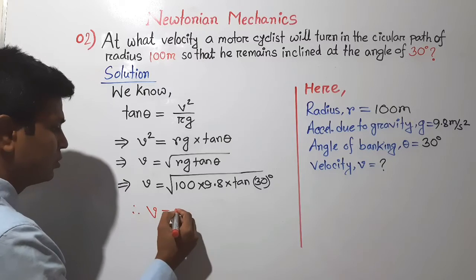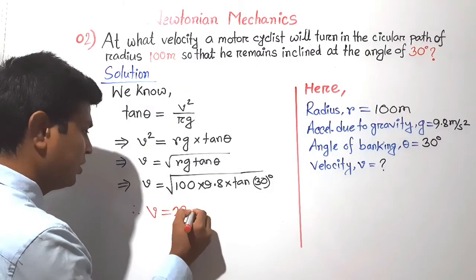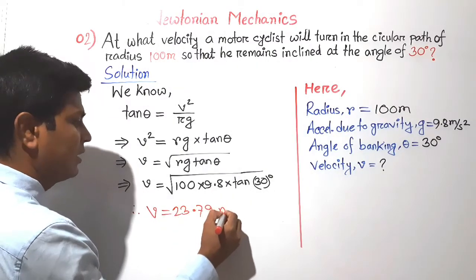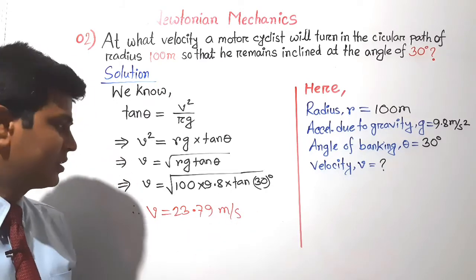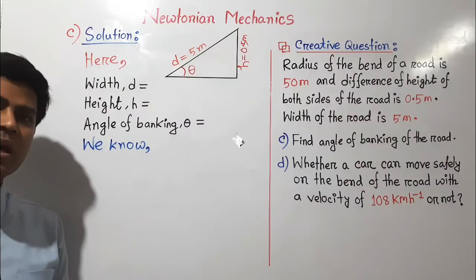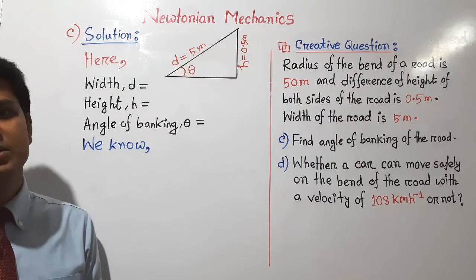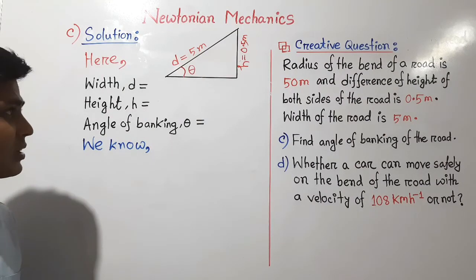V equals 23.79, and its unit is meter per second square. So this is the answer of this question number 2. Now I would like to solve a creative question related to our today's topic. Let's start the creative question.